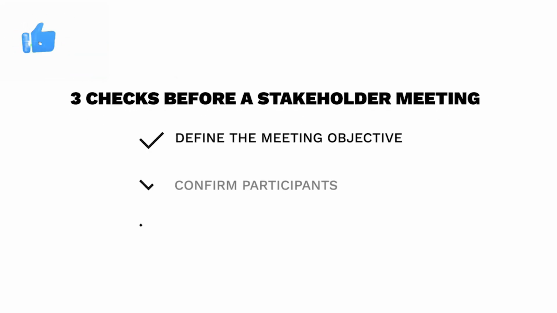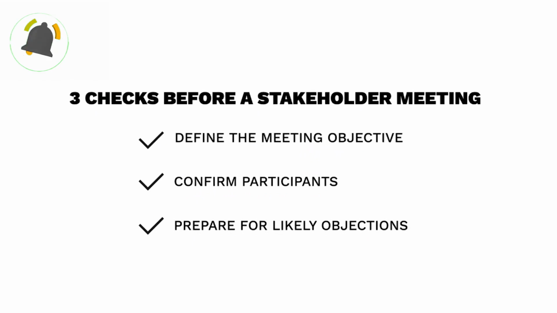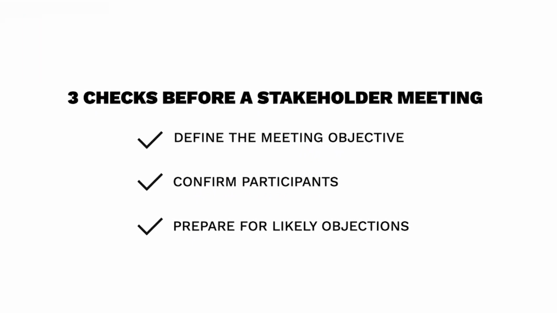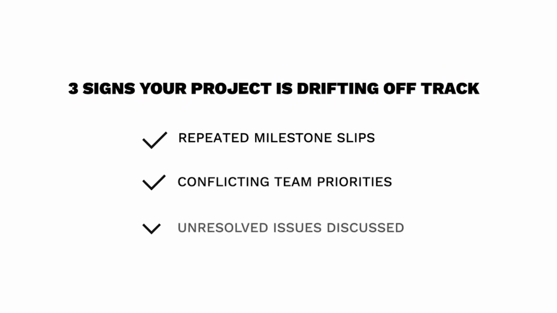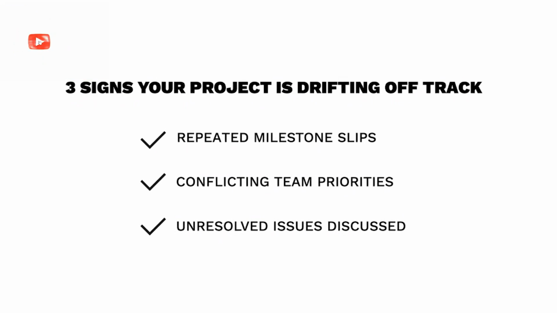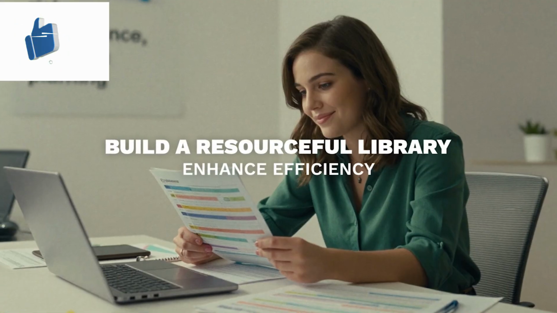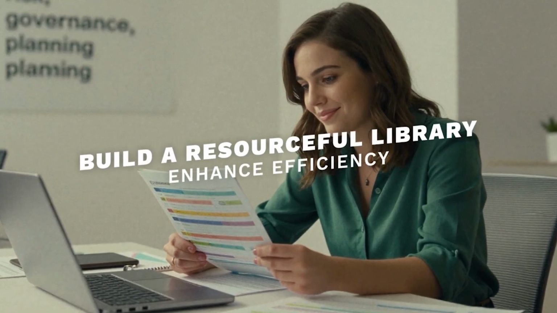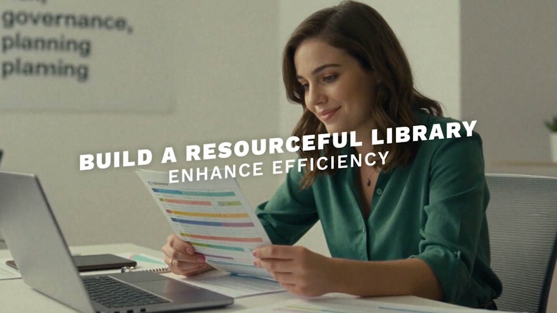5. 3 checks before a stakeholder meeting. Define the objective, confirm participants, and prepare responses. 6. 3 signs your project is drifting off track. Keep an eye out for repeated milestone slips and unresolved issues. Final thought: group your checklists by theme, risk, governance, and planning to create a series effect.